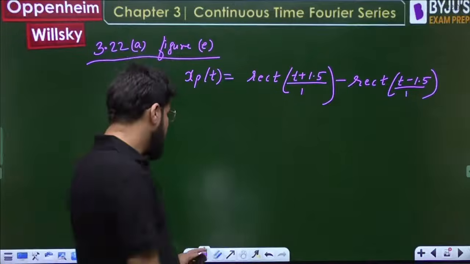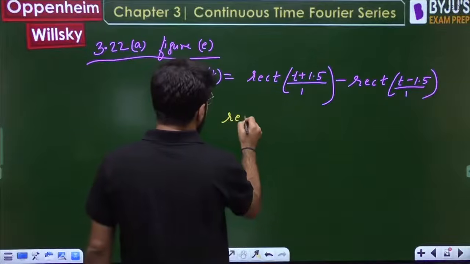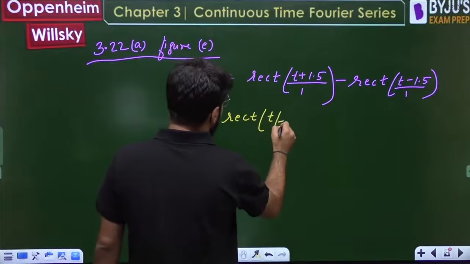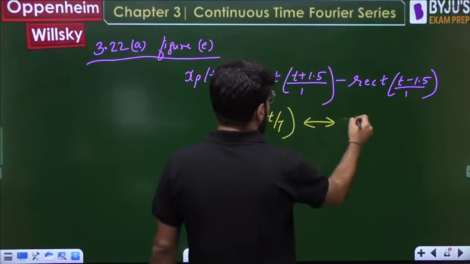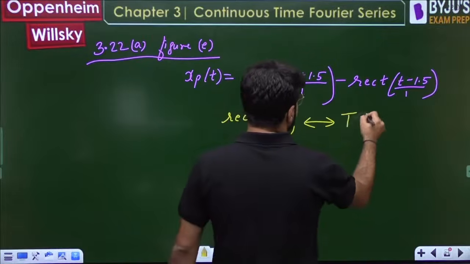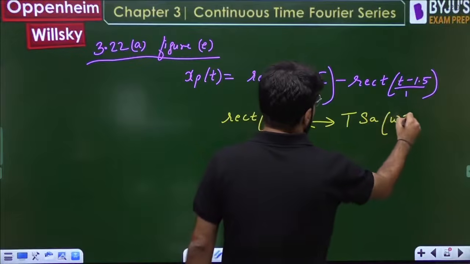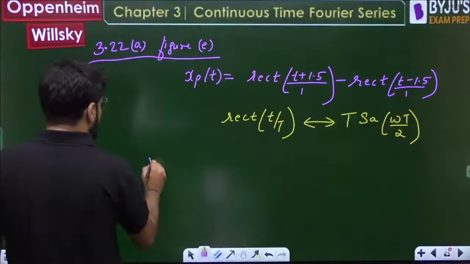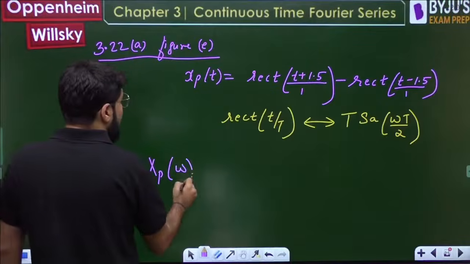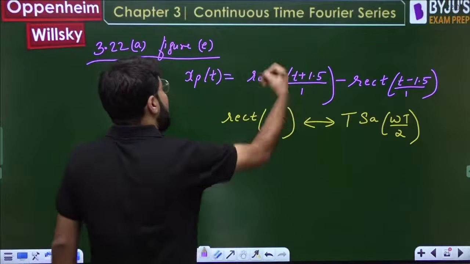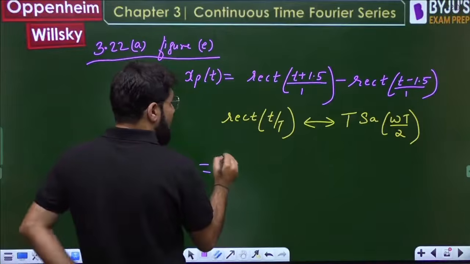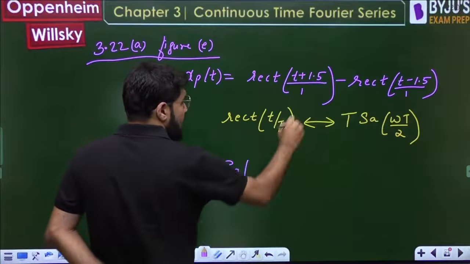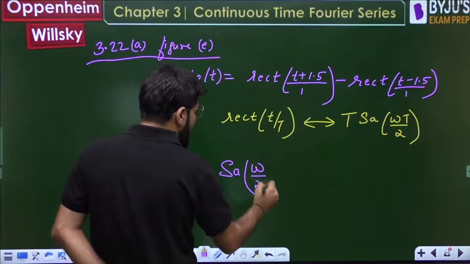Chalo, quickly do it up. The formula I already told you. What is the Fourier transform for rect of t by t? Time shifting to apply हो जाएगा. The Fourier transform is given by t sampling omega t by 2. So if I use this formula, what will be xp omega? Rect of t by 1, time shifting later on. So 1 into sampling omega into 1 by 2, so sampling omega by 2.